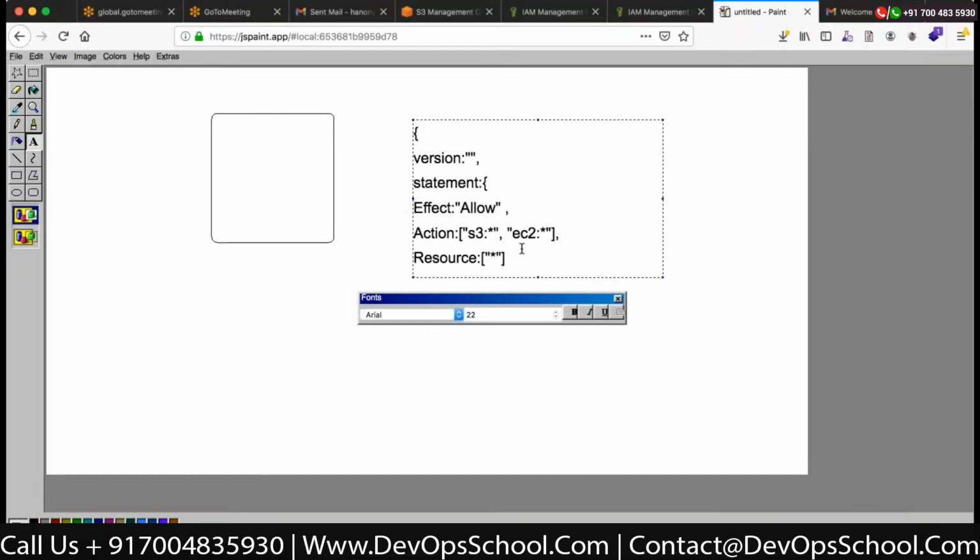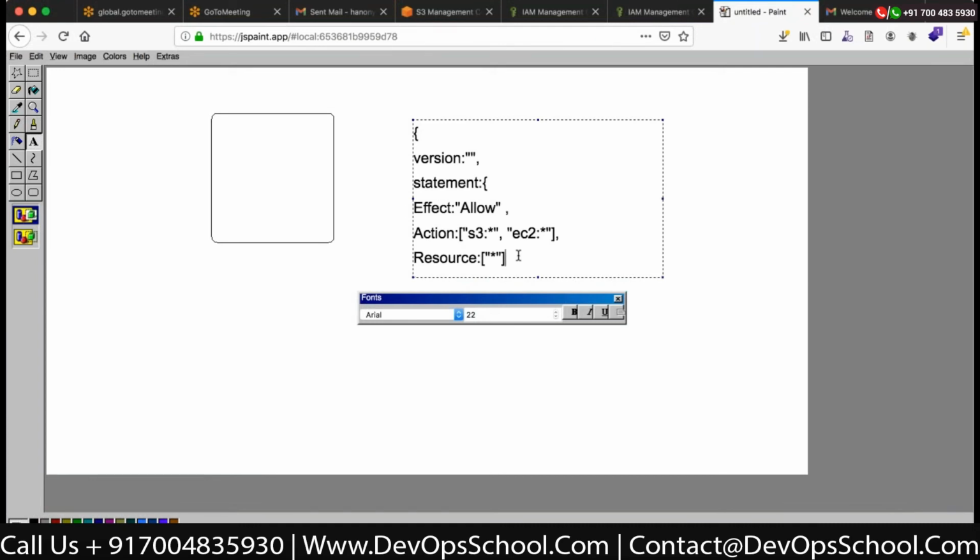The policy over here sets the maximum permission on S3 and EC2, which you can see. So the particular person who has access can perform any operations in all the services on S3 and EC2.